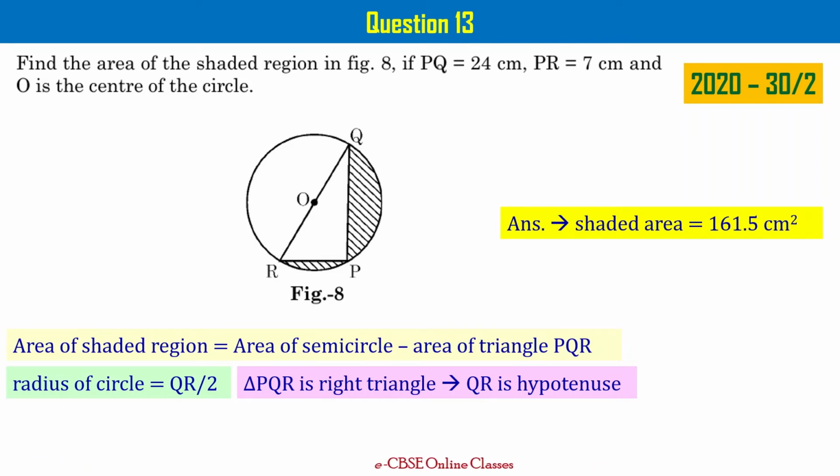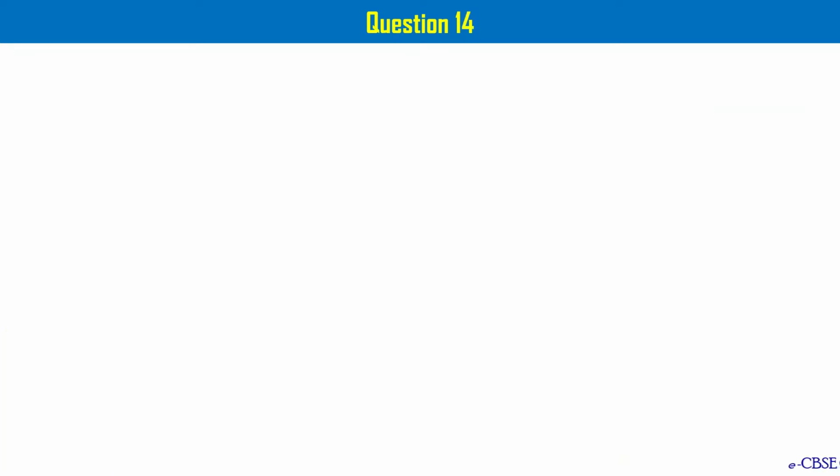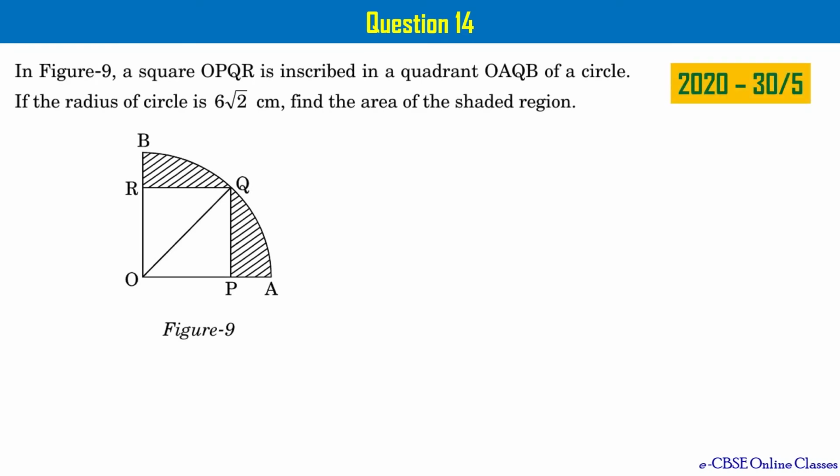You try to solve this problem on your own now and see whether your answer matches with the answer given here. Let's go to question number 14 now. In figure 9, a square OPQR is inscribed in a quadrant OAQB of a circle. If the radius of the circle is 6 root 2 centimeters, find the area of the shaded region.